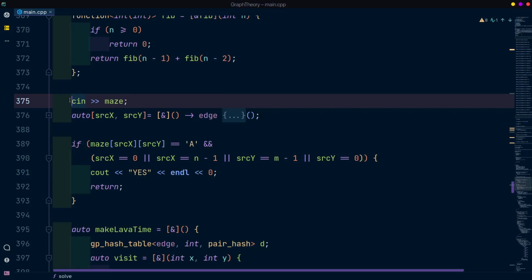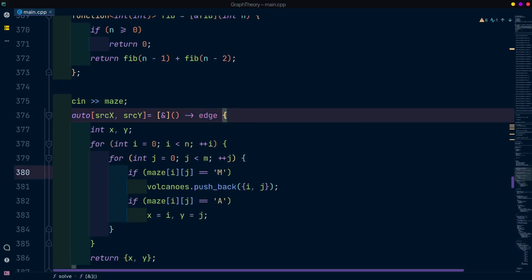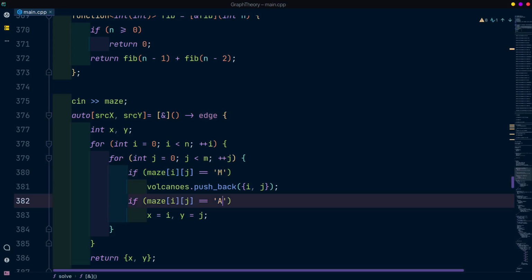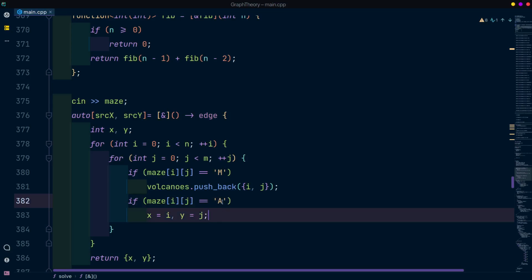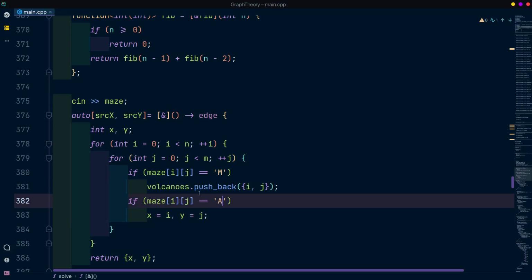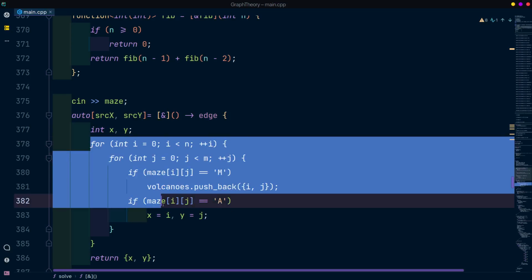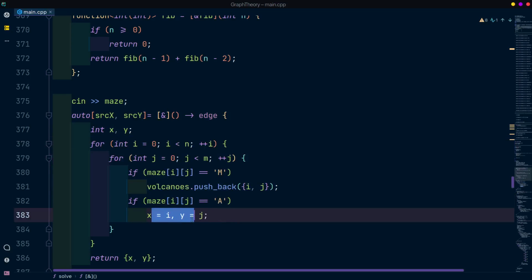We are inputting a maze, and suppose we want to find the starting point of the maze. The starting point, or the src x, y coordinate, is marked where the maze has the letter A. We are capturing the coordinates in x and y, and we are returning x and y.